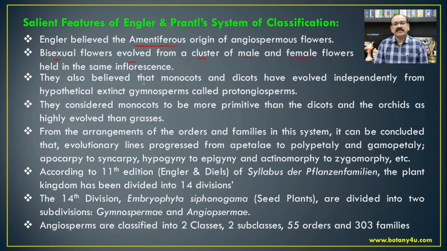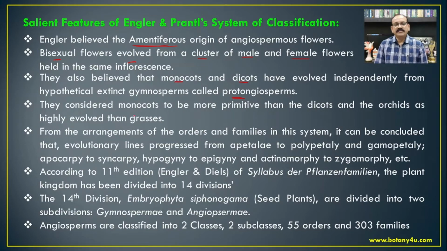They also believed that the monocots and the dicots have evolved independently from hypothetical extinct gymnosperms called proto-angiosperms. And they also believed there is a polyphyletic type of origin of dicotyledons among the angiosperms.